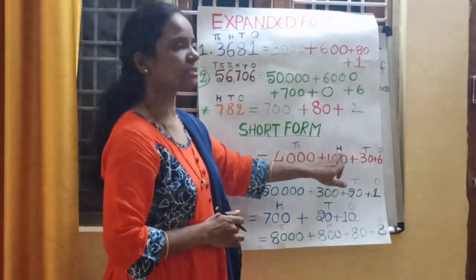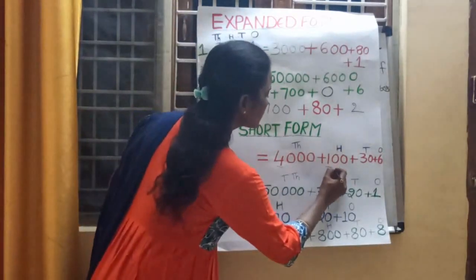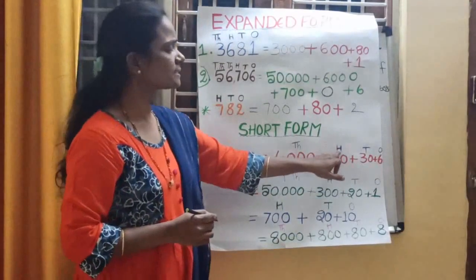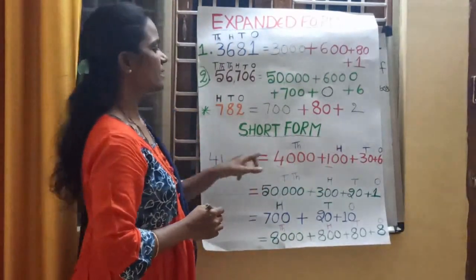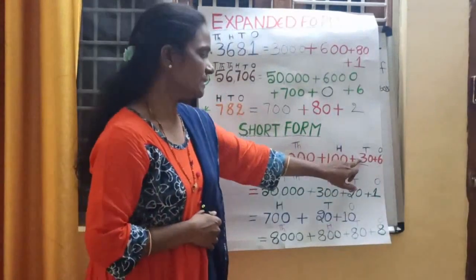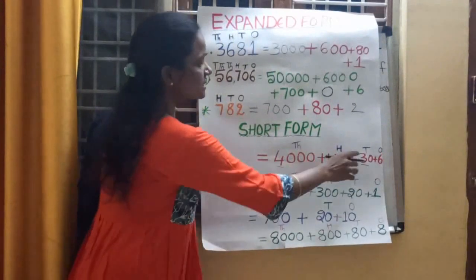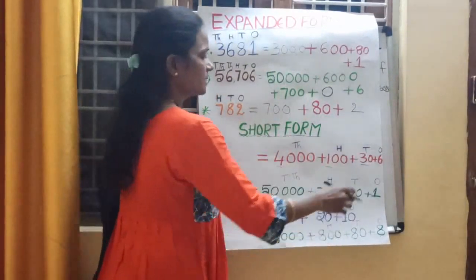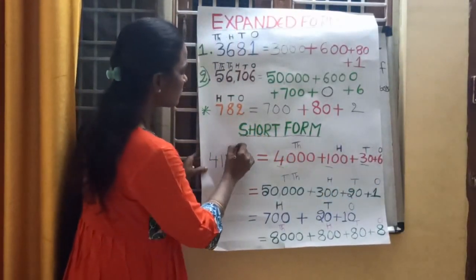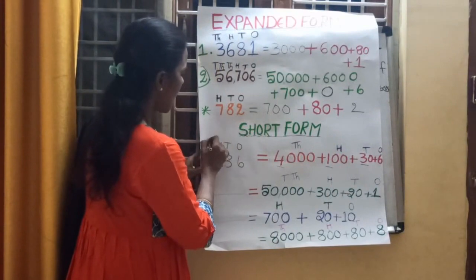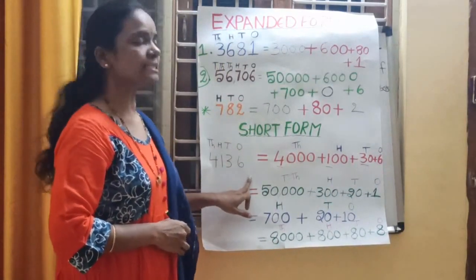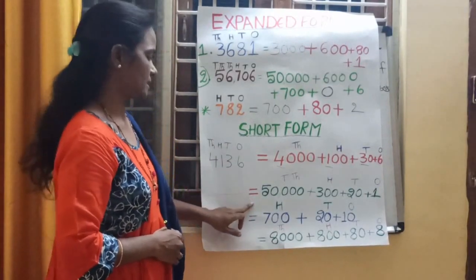Next, in hundreds place, what is the number? 1 is there. So 1 right here. How many hundreds are there? Only 100. So write 1. In tens place, 3 is there. So 3 right here. How many tens are there? 3 tens or 30. How many ones are there? Only 6. So what is this number? It is 4136. Understood, children? Next.